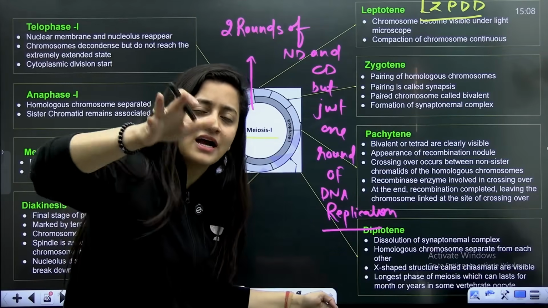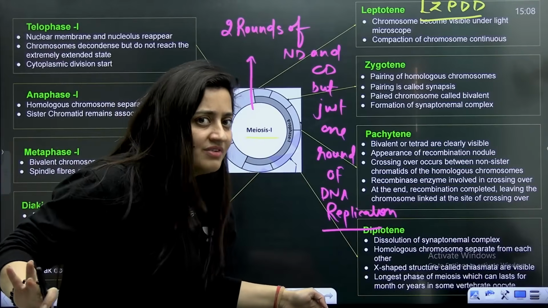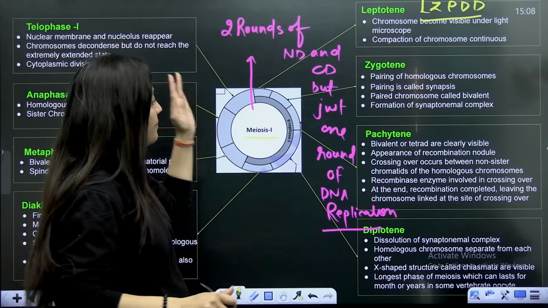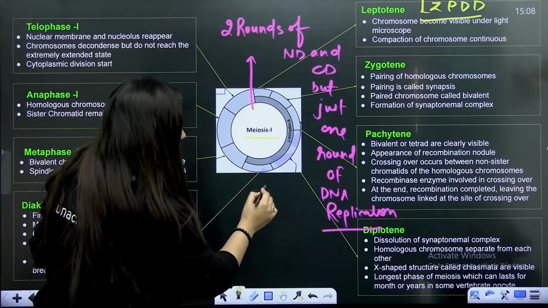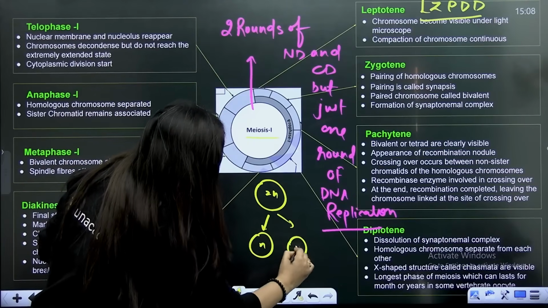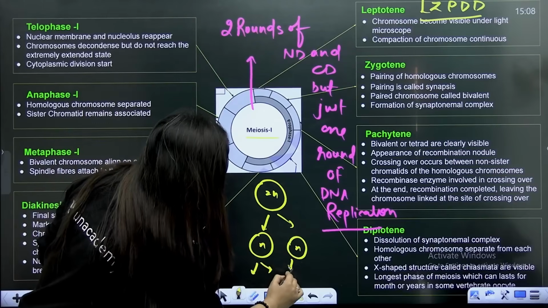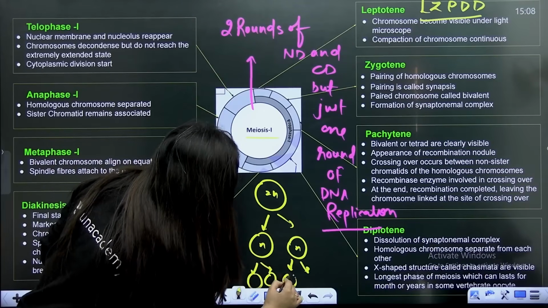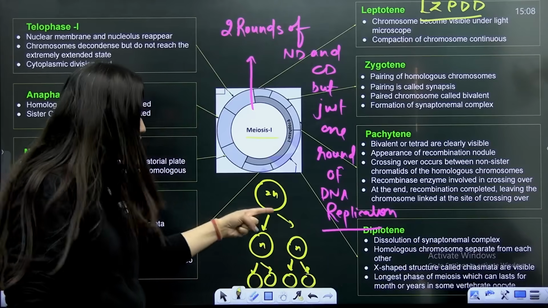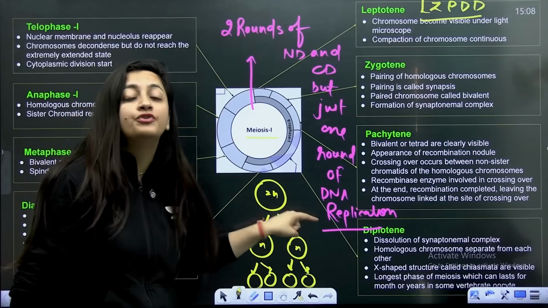That is for sure. The condensation of chromatin will be there. Organelles will disappear. The nuclear membrane will disintegrate. But here, because it is meiosis 1, it is the reductional division. Actually, the point here is this is the first nuclear and cytoplasmic division, which will give you 2 daughter cells having haploid number of chromosomes. Then there will be meiosis 2, which will give you 4 daughter cells. So after meiosis 1, chromosome number has to reduce, right?